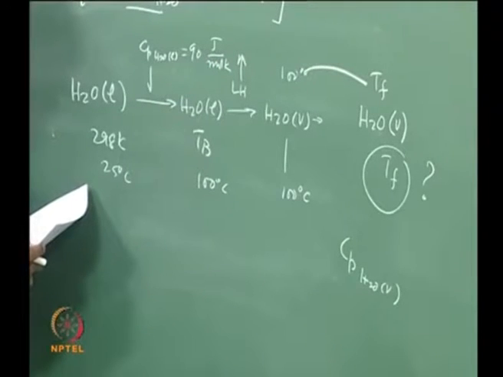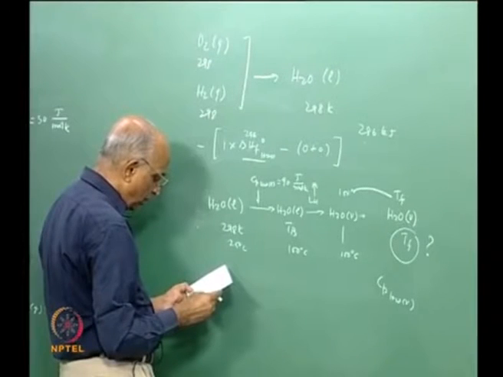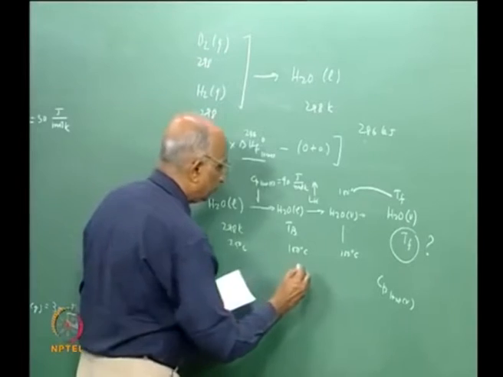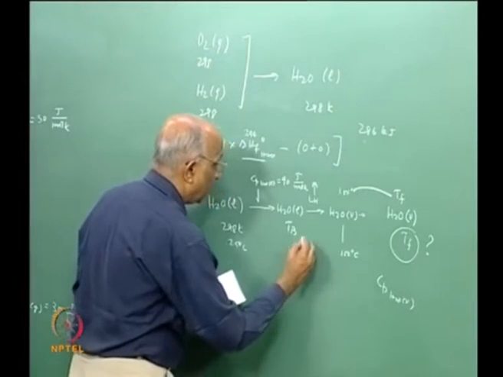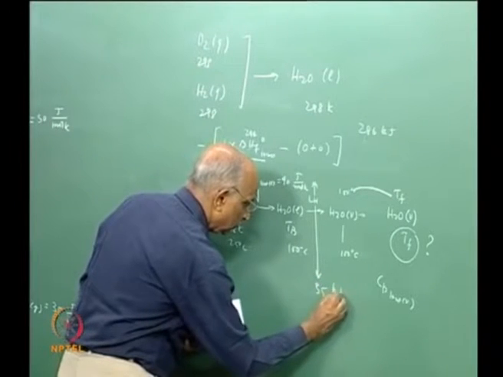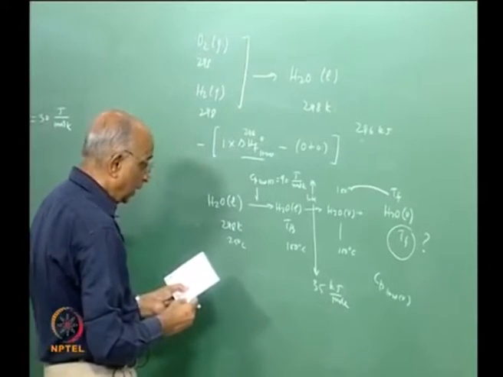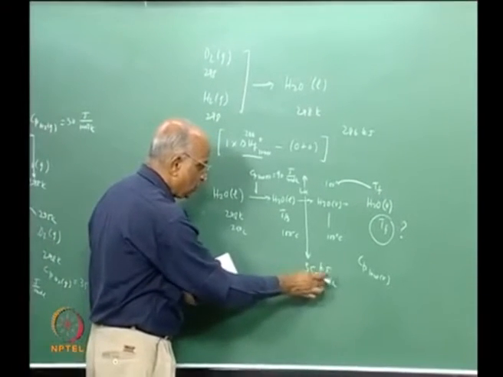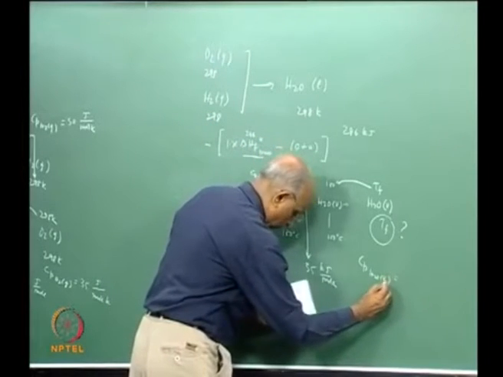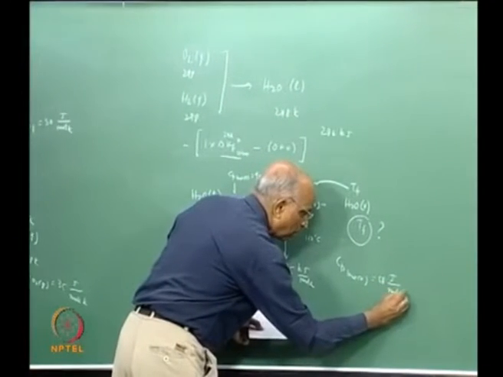The conversion HFG for water is equal to 35. Again I think we will have to check these numbers. Yes, 35,000 joule per mole, and specific heat of vapor is equal to something like 58 joule per mole Kelvin.